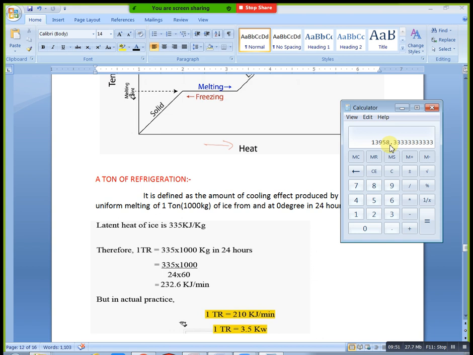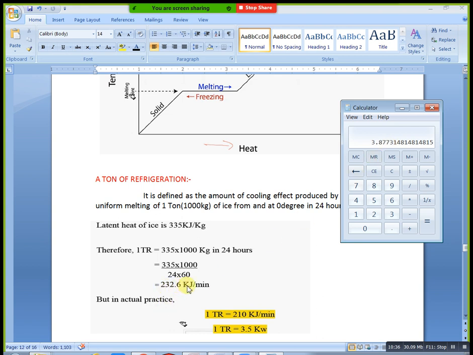Here the unit is kilojoules per hour. In case you need minutes, you divide by 60 again. Here we have 13,958 kilojoules per hour. In case you need the minute condition, divide by 60 again: 232.63 kilojoules per minute. In case you need seconds, again divide by 60. You will get 3.87 kilojoules per second. This much heat is required per second. If you want per minute, this much heat is required per minute.